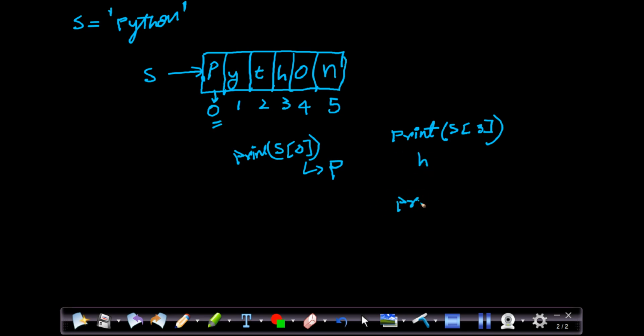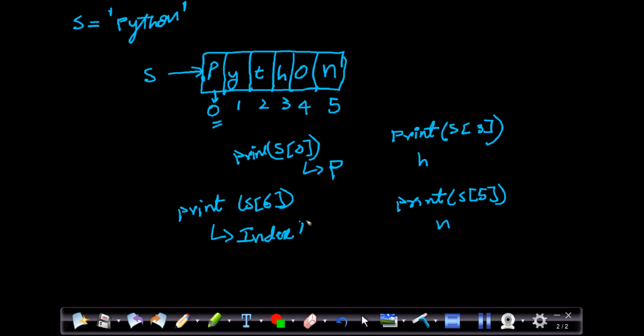If I print s of 5, right? What will it print? It will print n, right? If I ask it to print s of 6, right? s of 6 is not there in the part of the sequence. This index is not there in this particular sequence. So it cannot access 6, and Python will give the index error, which I will show you in the code in a while.